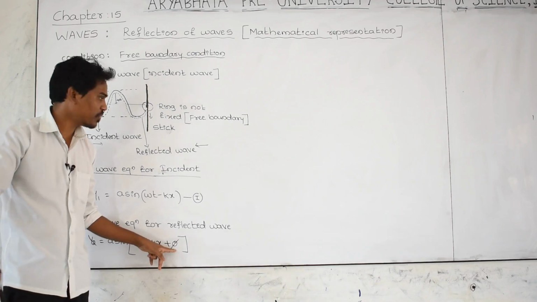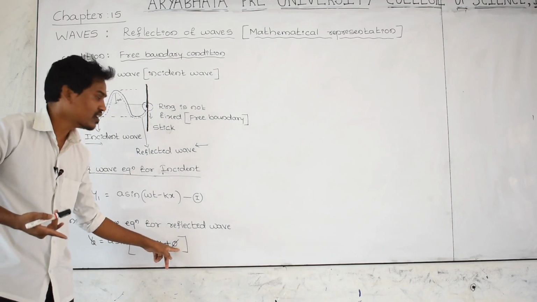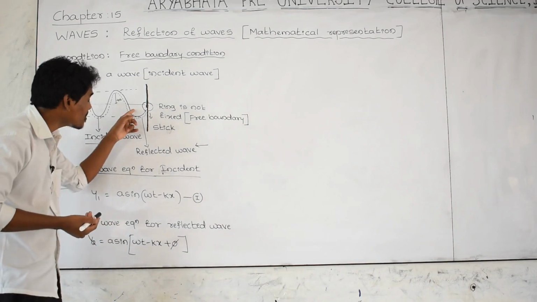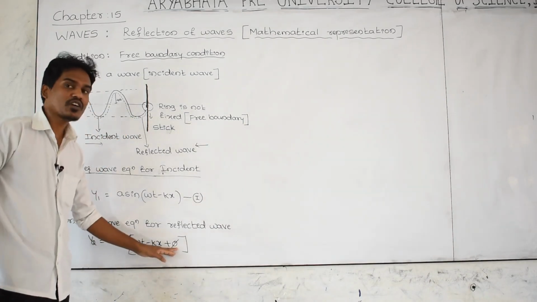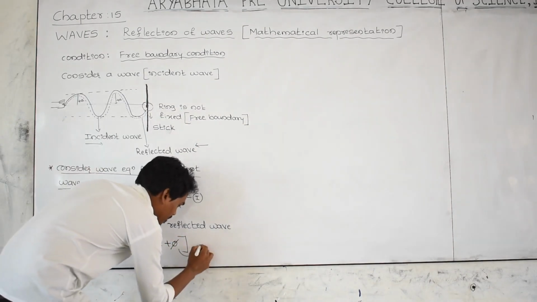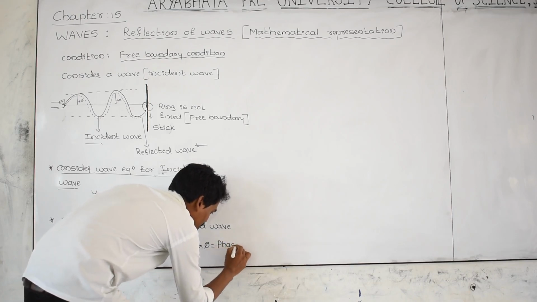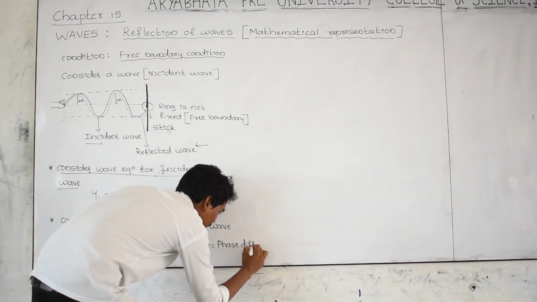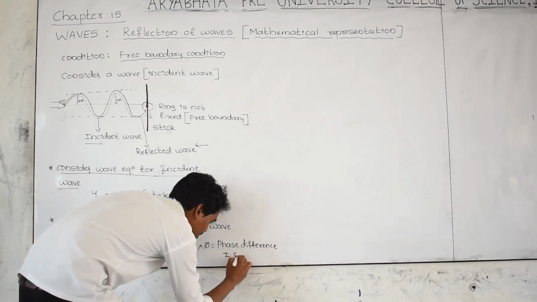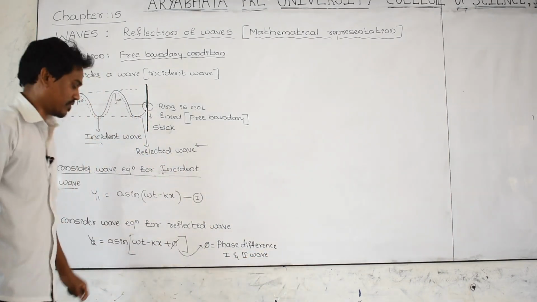As you know very well, what is phi? Phi is the angle indicating the phase difference, whether there is any difference in the position of the first wave and the second wave. Phi is equal to the phase difference between the first wave and the second wave. That's all. I have considered an extra term phi.